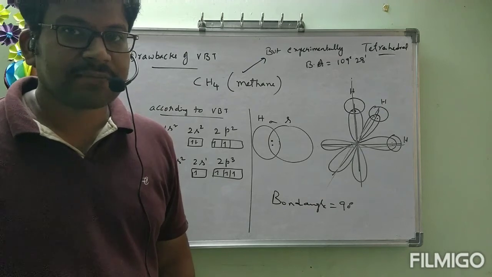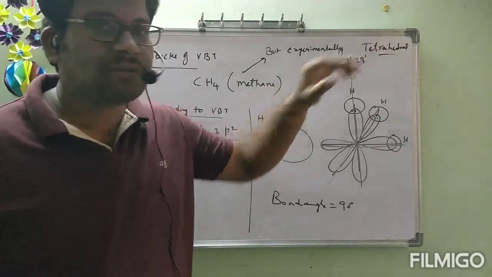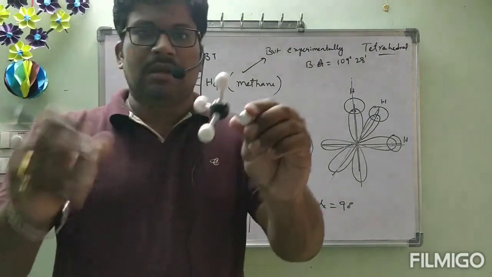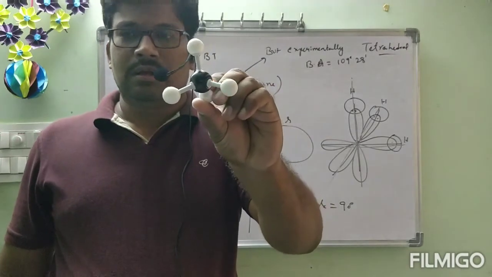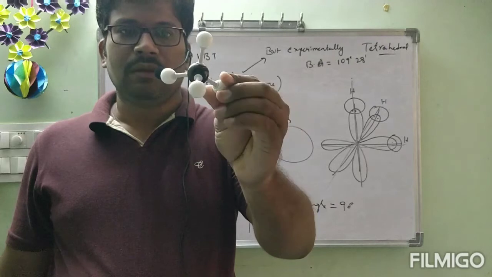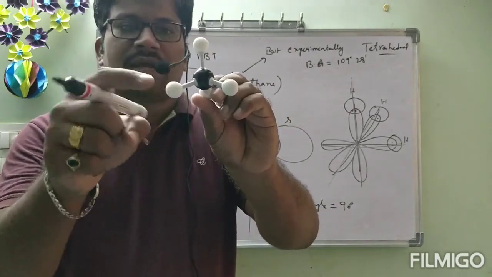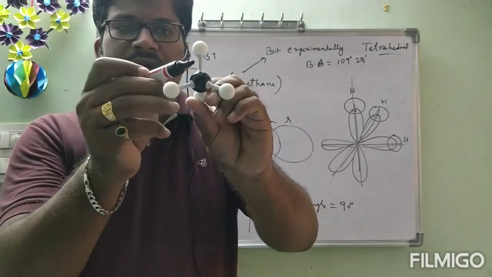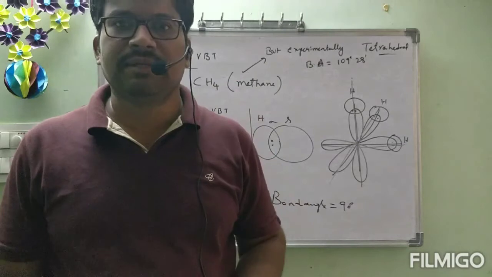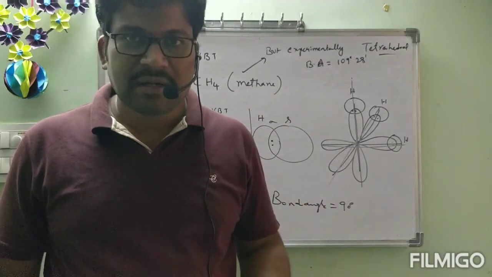Hybridization successfully explains the bond angle in CH4, 109 degrees, and the structure, also tetrahedral. Tetrahedral looks like this. This is carbon, the black one. These are all hydrogens. Here, definitely, a bond angle is there. That bond angle is 109 degrees 28 minutes. That degrees and minutes, everything I explained definitely.